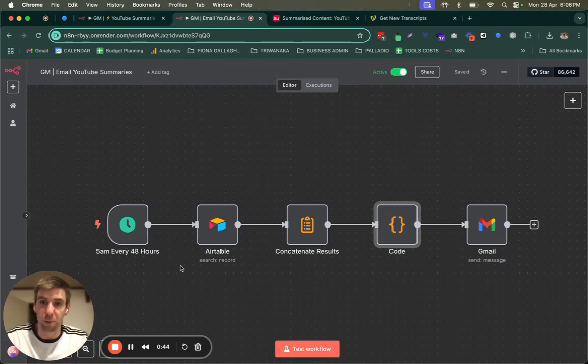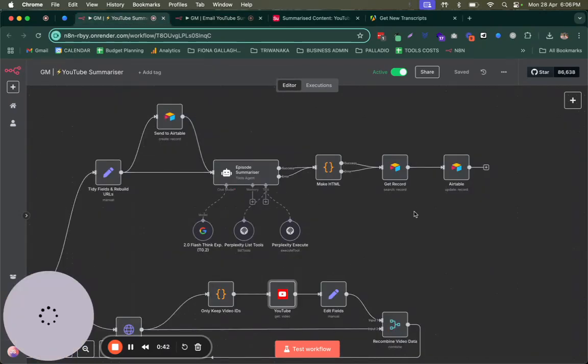And the reason I'm doing it in 2 separate workflows is because this episode summarizer agent sends records to Airtable in batches before the whole summary is finished. So if I was to add send email on the end here, it would send me lots of different emails every time it finished a batch of summary writing. So it was just easier to allow this an hour to run and then run the other workflow 1 hour later.